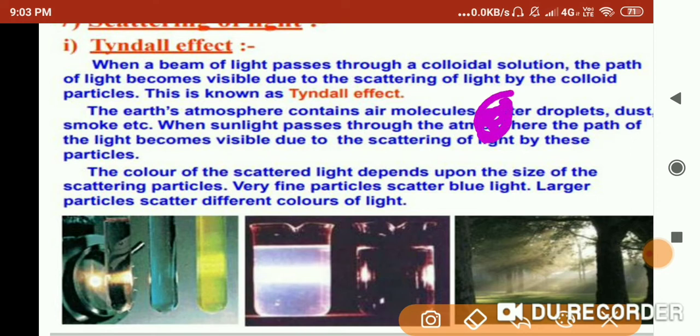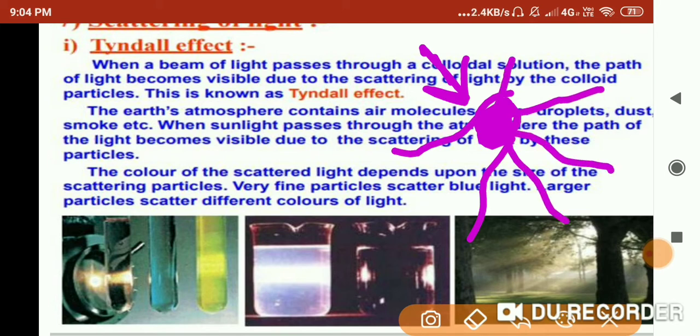The particle will consume the light. If it's white light, it will consume the light, and after consumption it will scatter that light. So it is a process where the particle absorbs all white light and then transmits it in all directions.